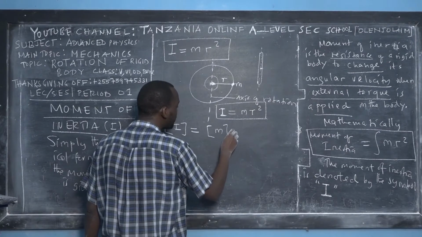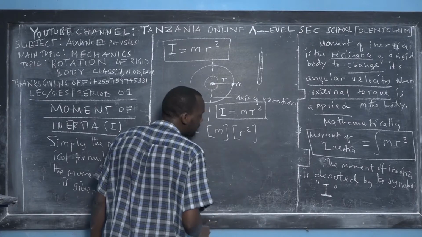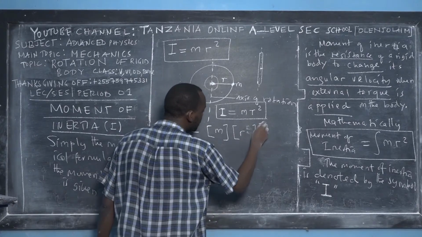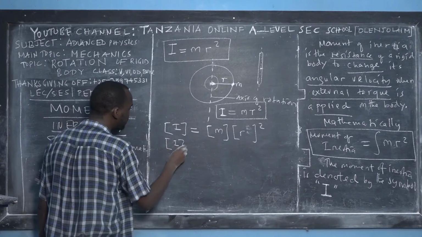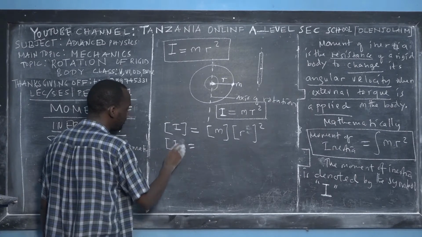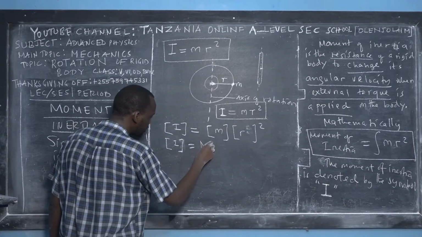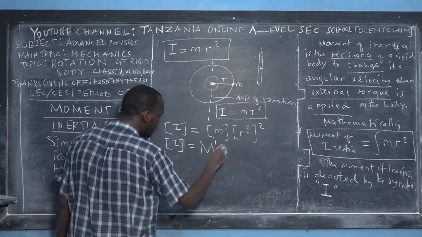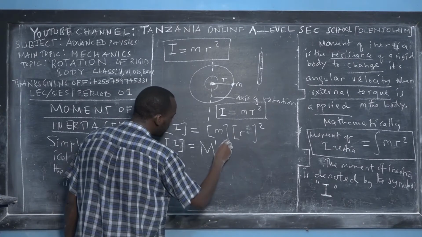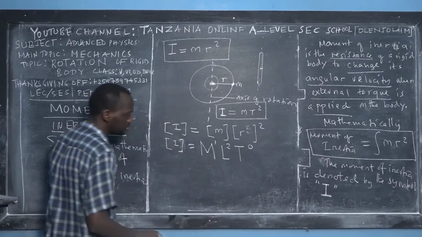So these are the dimensions of mass. Then here we have the dimensions of the square of the distance, right? Also the dimensions of the distance, but it is squared. Then the dimension of moment of inertia, my lovely student, is what? Mass to the power 1, and then this is radius, so it's a distance, so this is L square, and then the period 0.